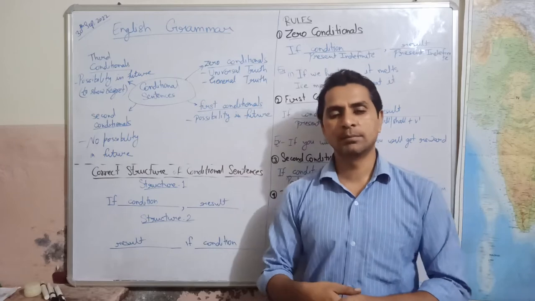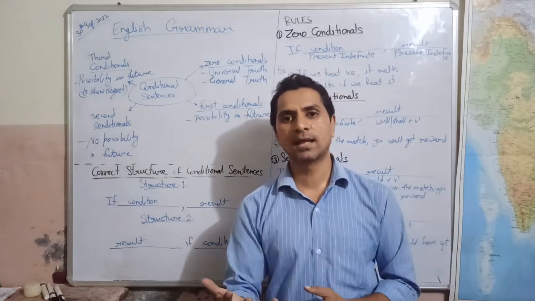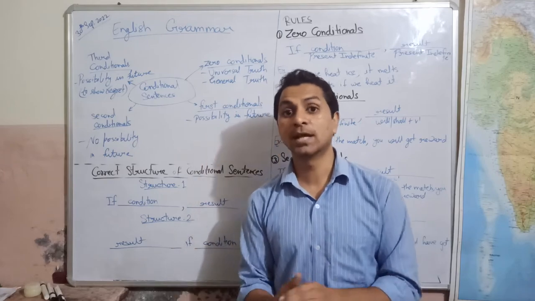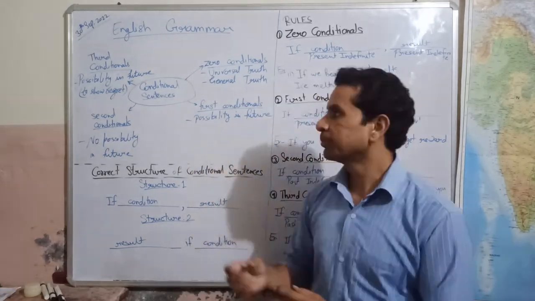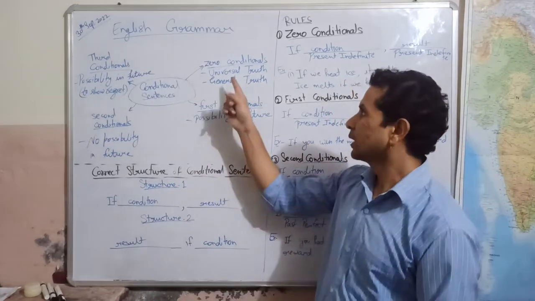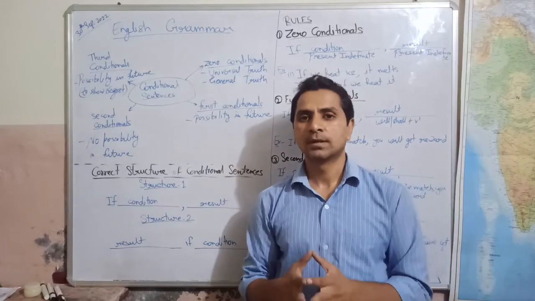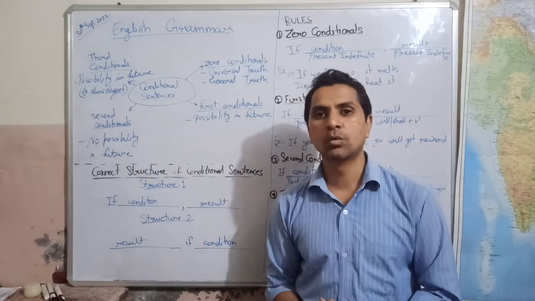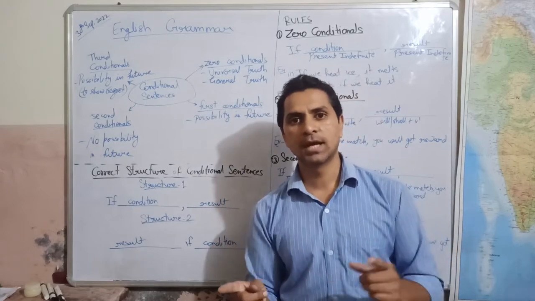So now let's move ahead and understand conditional sentences, their types and their usages also. We have conditional sentences, and the first part is zero conditionals. Zero conditional sentences show universal truth and general truth.